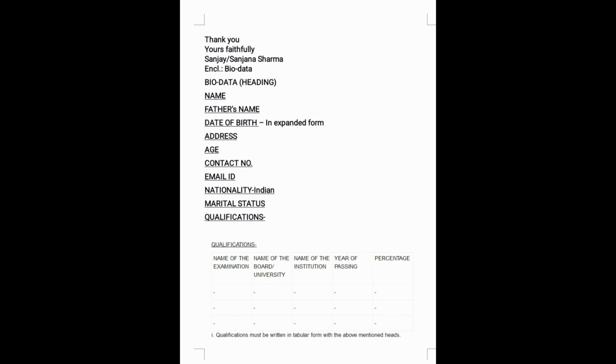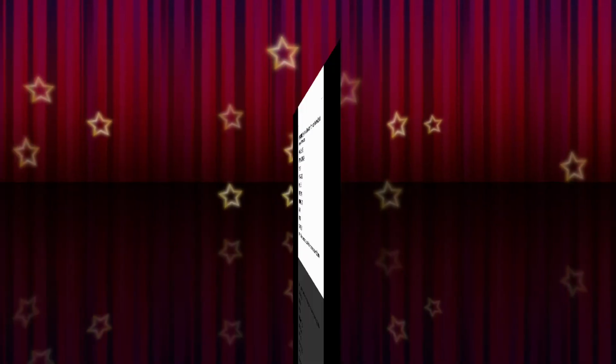Then comes the second part of your letter, that is the biodata. For the biodata, you need to write particulars like name, father's name, date of birth, address, age, contact number, email ID, nationality, marital status, qualifications. Qualification must be written in tabular form, and for that we can make the columns like first the name of the examination, then the name of the board or university, then the name of the institution, then year of passing, and finally percentage.